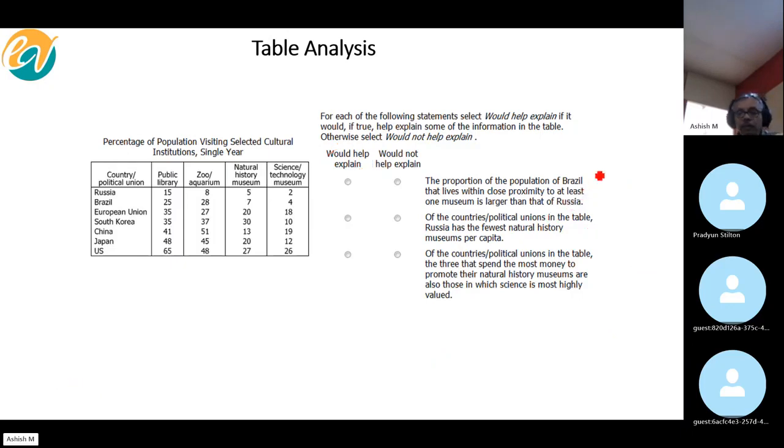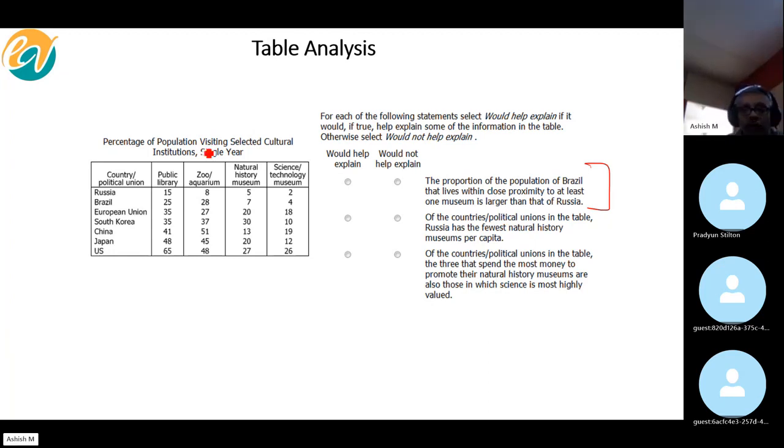All right, let's start with the first one. The proportion of the population of Brazil that lives within close proximity to at least one museum is larger than that of Russia.